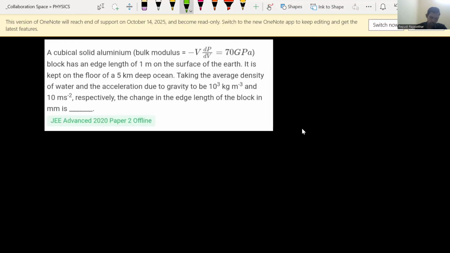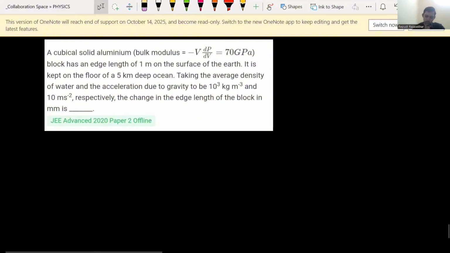A cubical solid aluminium block, so bulk modulus is given this much. The block has an edge length of 1 meter on the surface of the earth. It is kept on the floor of a 5 kilometer deep ocean. Taking the average density of water and acceleration due to gravity to be 10^3 kg per cubic meter and 10 meter per second square respectively, the change in the edge of the block in millimeter is how much? That is what they're asking.